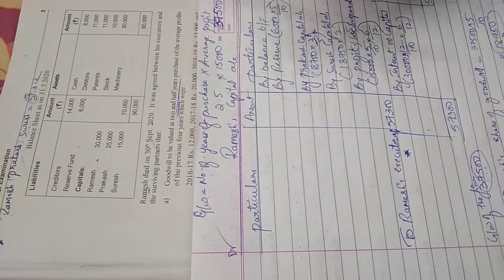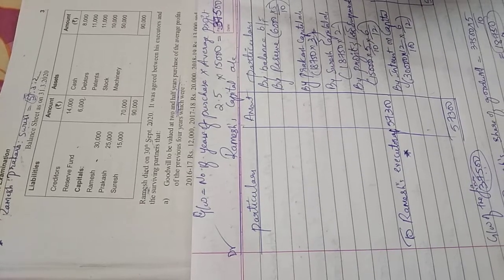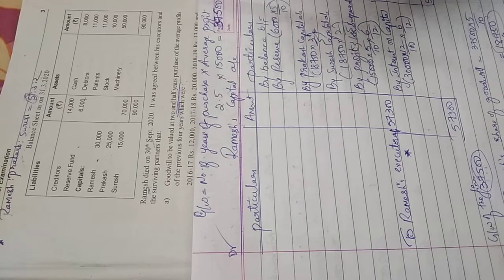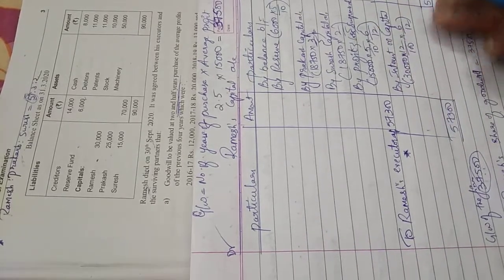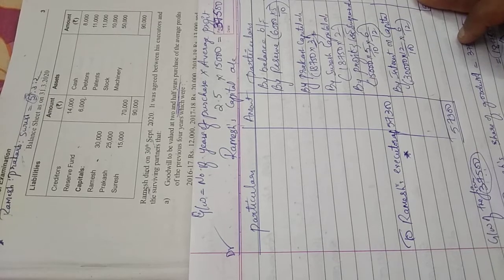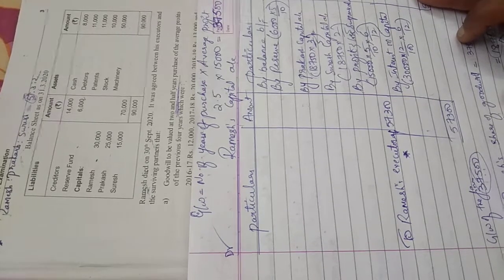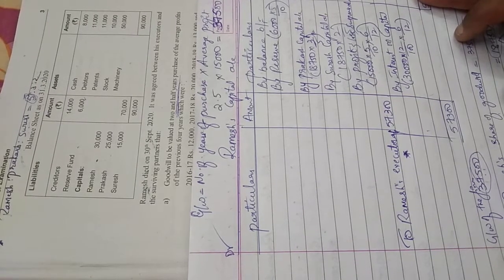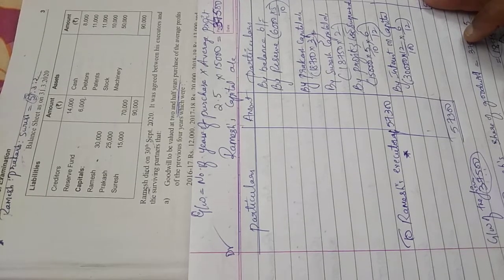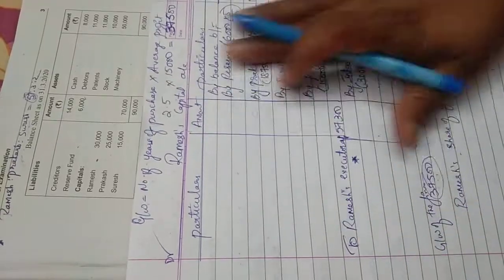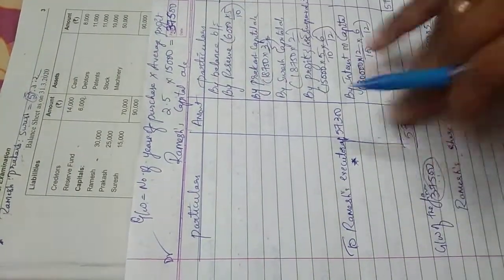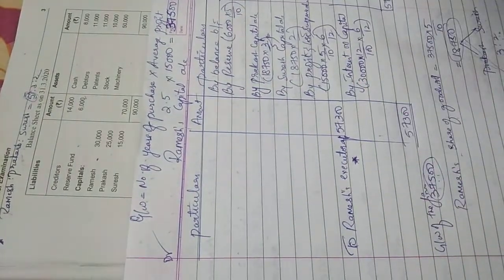When they say per month, for example, salary is 1,000 per month, Ramesh is entitled to a salary of 1,000 per month. He was alive only for 6 months, so I will do 1,000 into 6, which is 6,000. If they give it per year, then I will do 6 by 12. If the salary for 1 year is given, then I will calculate for 6 months and then write it. That's all. Apart from it, it will be the same. Find the balancing figure and transfer it to the executor's account.